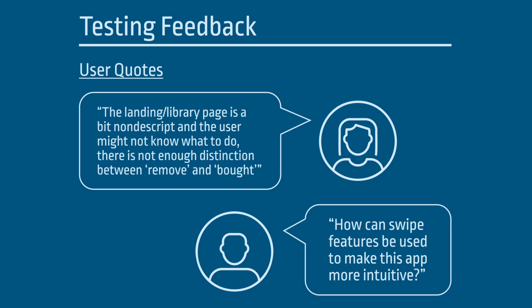After creating a prototype with my design wireframes, I created a user test and gained some feedback. Some things I found out through this test were: the landing library page is a bit nondescript and the user might not know what to do. There is not enough distinction between remove and bought. How can swipe features be involved to make this app more usable?